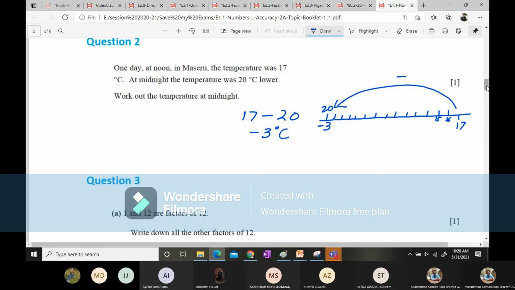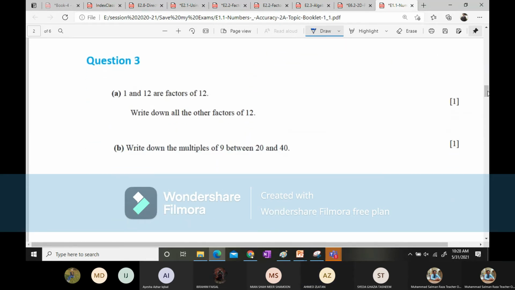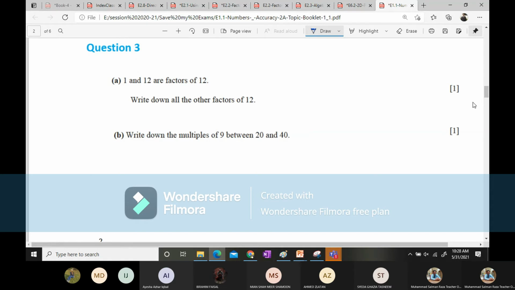Any questions? No, sir. Okay. Now the next question. Now, number 3, it says part A: 1 and 12 are factors of 12. It means 1 and 12 can divide 12 completely. 1 12s are 12 and 12 ones are 12. They are asking you for the rest of the factors of 12.